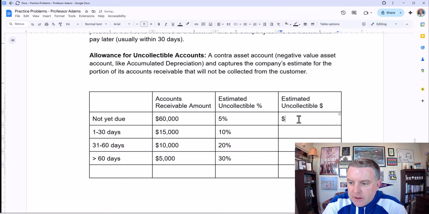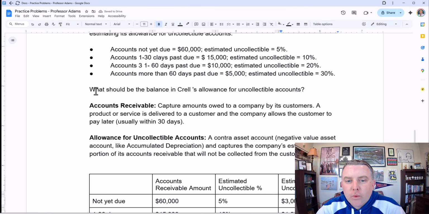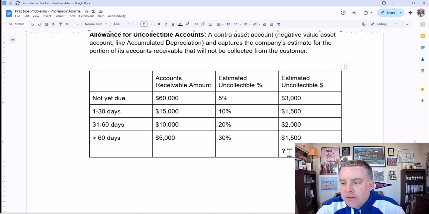So now all we have to do is say, what is 60,000 times 5%? 60,000 times 5% is 3,000. And 15,000 times 10% is $1,500. And 10,000 times 20% is $2,000. And 5,000 times 30% is $1,500. We'll add those up, and this number here, which would be the total of these amounts, will be our solution to the problem, because we're trying to estimate what should be the balance of the allowance for uncollectible accounts. So we just need a single number, and the single number is here, and that would be our answer.